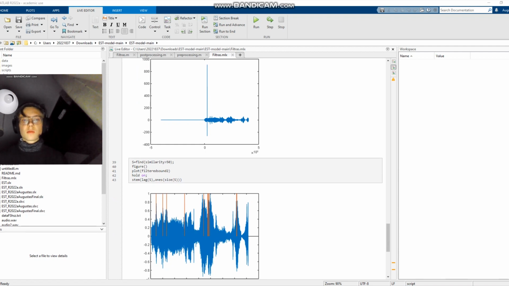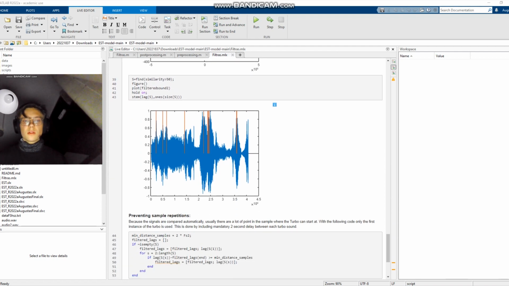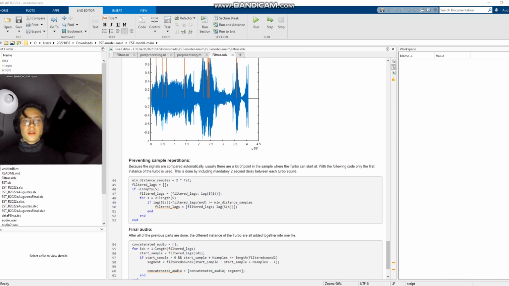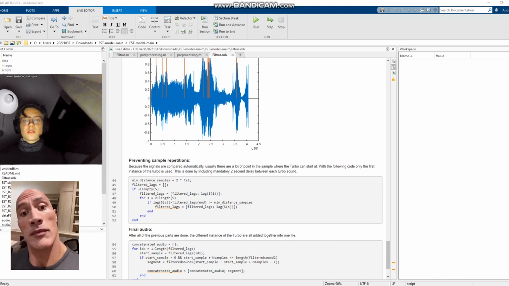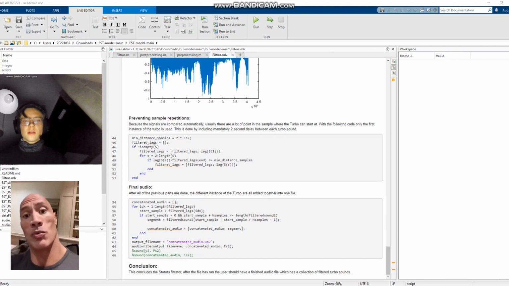The best correlations are picked by setting up a certain correlation index, in this case it's 50. Then, to prevent multiple repetitions at the same point, a minimum distance of 2 seconds between each correlation is set. Finally, the parts that resemble the reference are cut out and added together in a new file.